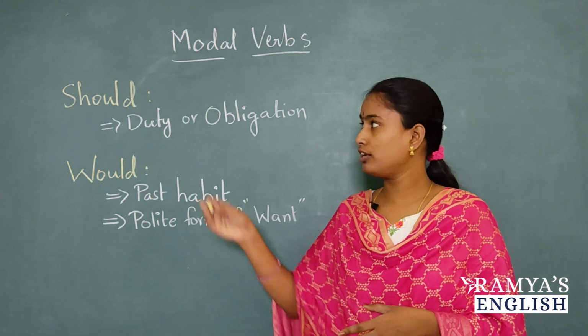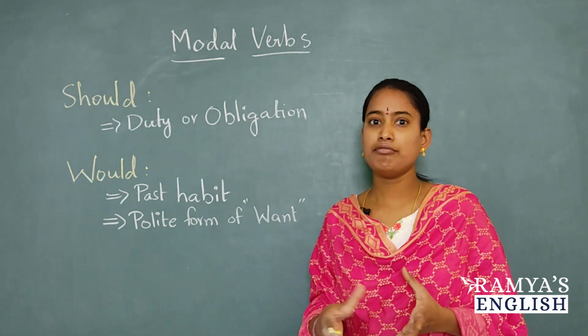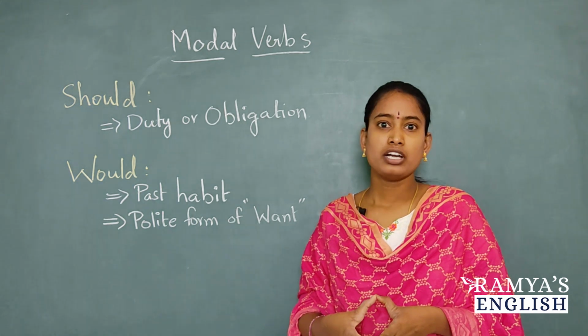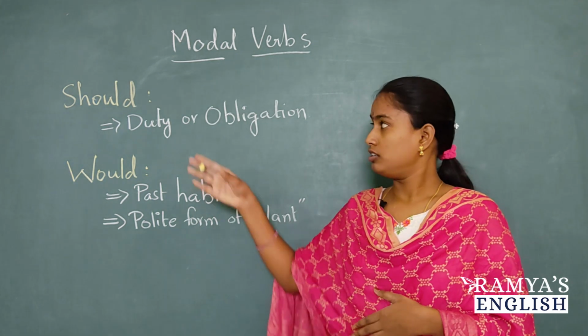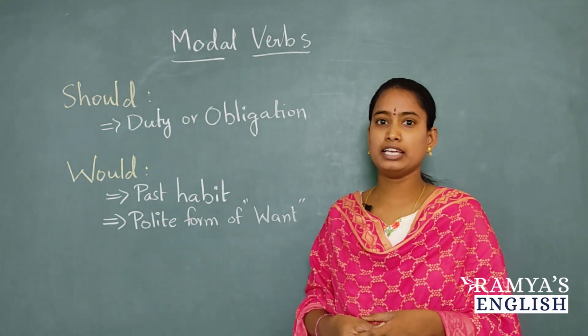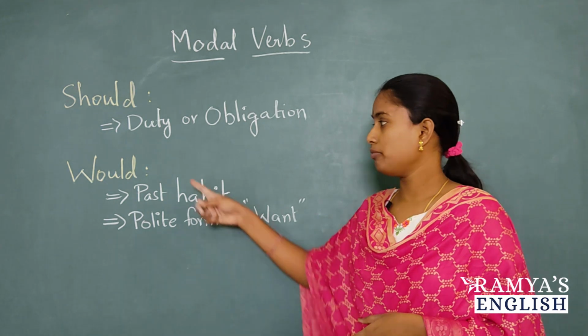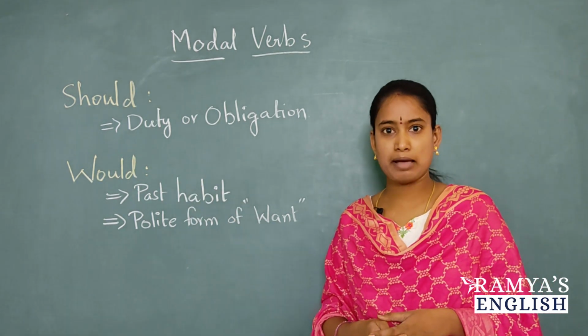So like this, we use this should to express duty or obligation. And one more example, we can say we should pay our taxes. That is our duty. For that we use should. And next modal verb is would. The main use of would is it is used to express past habit.